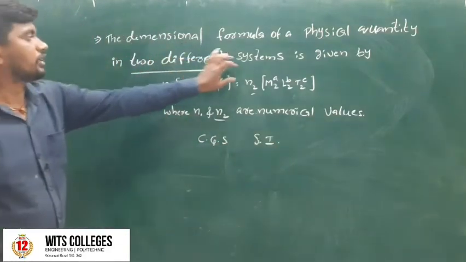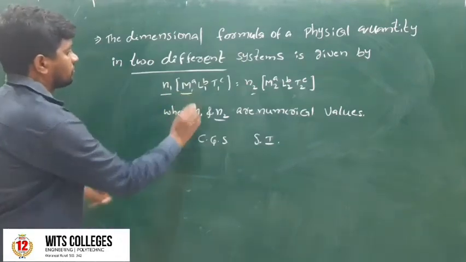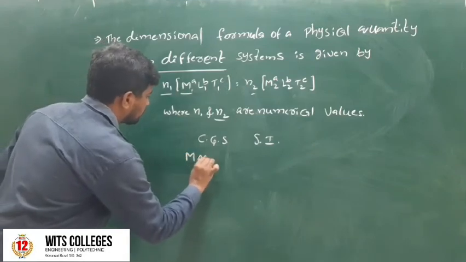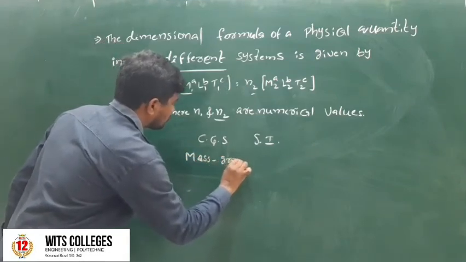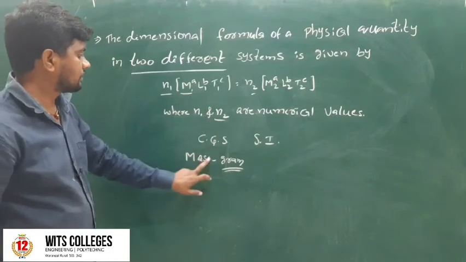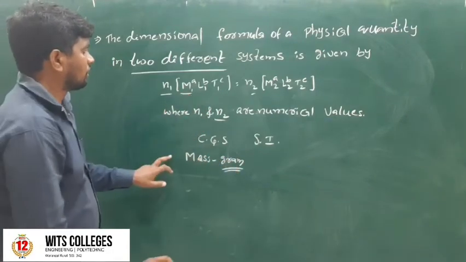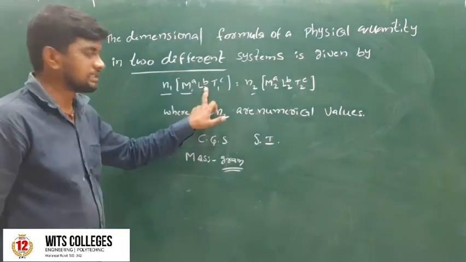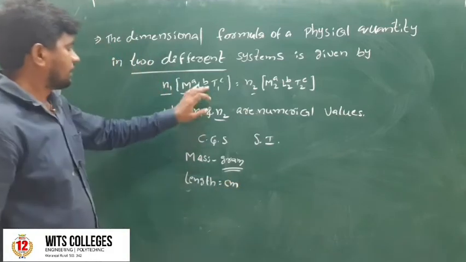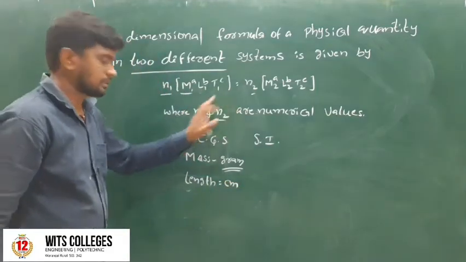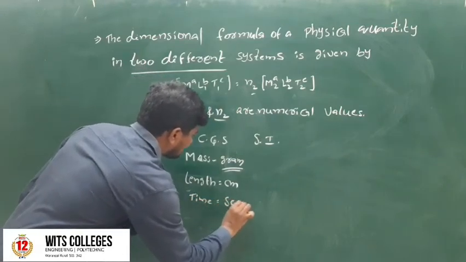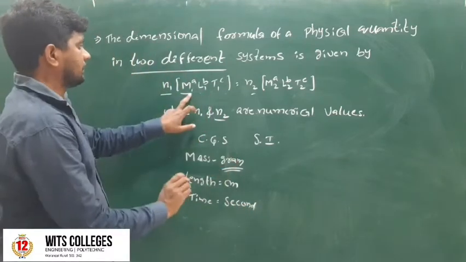These are the two different systems. For example, the M in the CGS system: the mass M1 is gram. In the CGS system, the length L1 is centimeter. In the CGS system, the time T1 is the second.